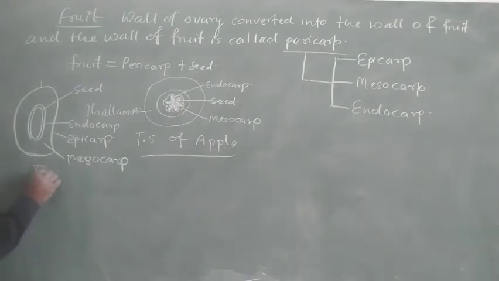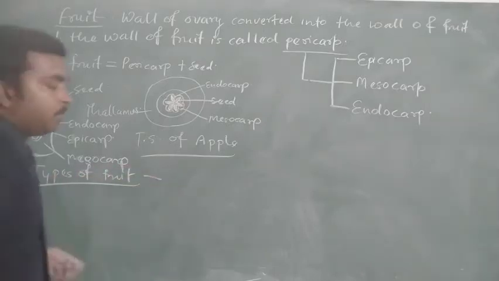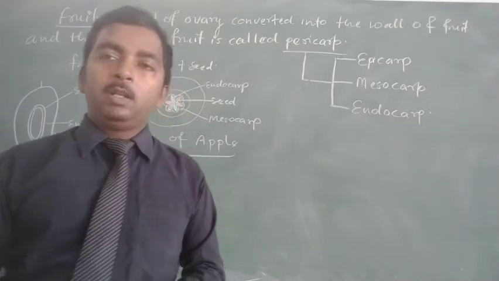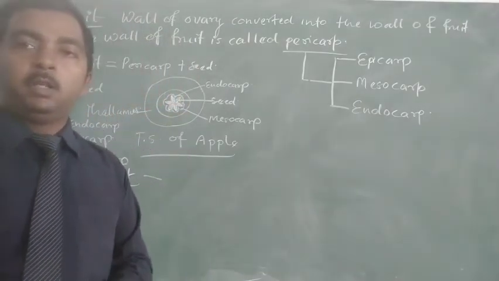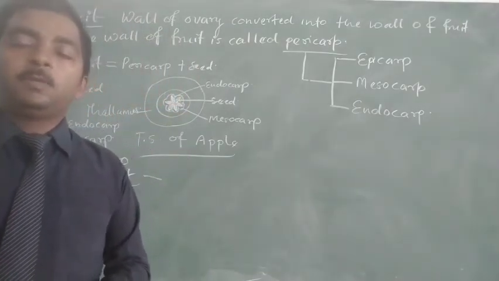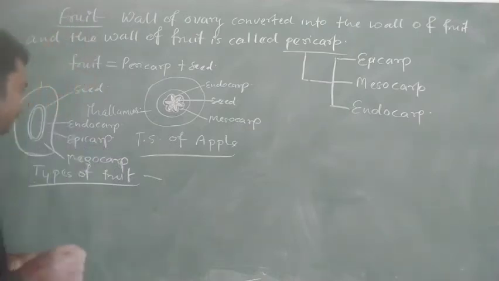So the next topic is the types of fruit. Fruit can be divided into two categories based on the structure of the fruit, whether fleshy or dry.